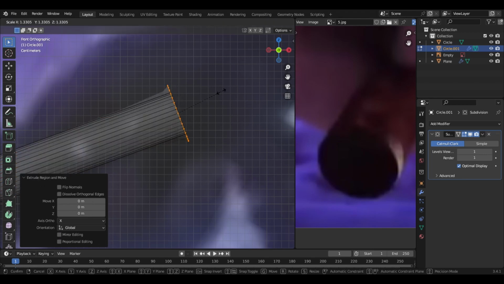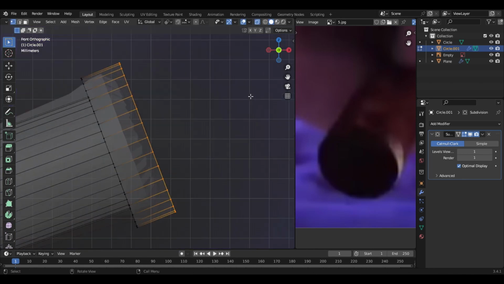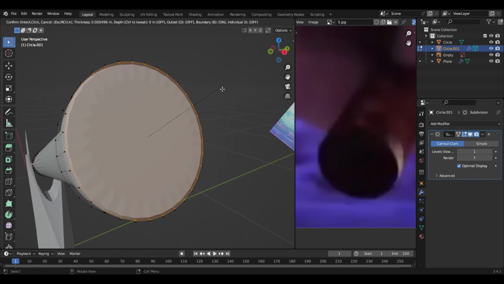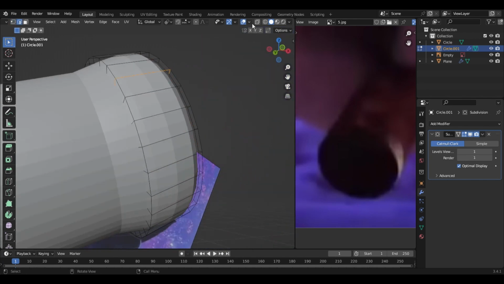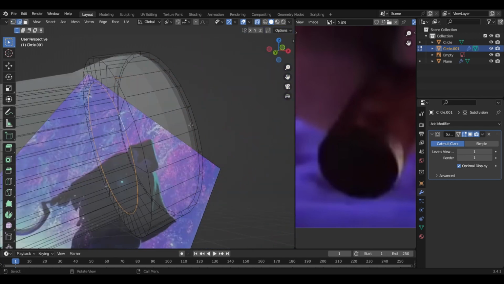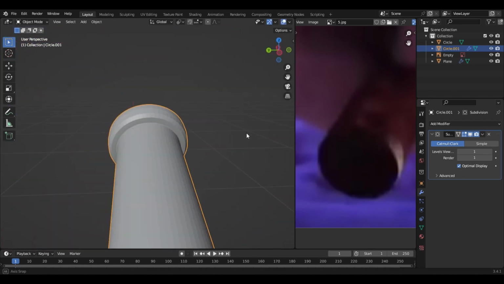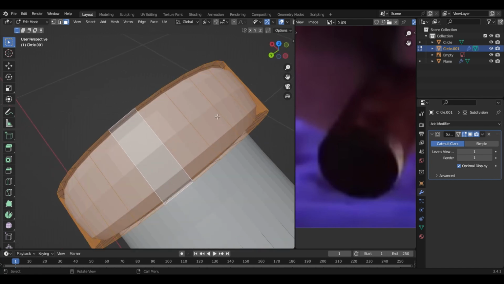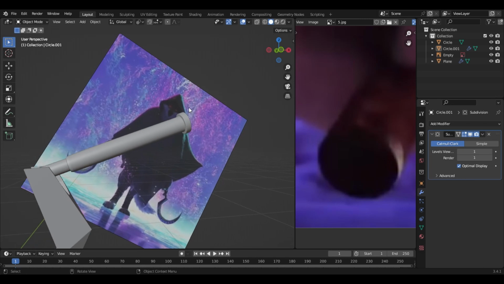Extrude it and scale it up. Extrude it once more and press F on it. And then you can just easily press I. Just gonna make it like this. And also on this part, select all these edges and press Ctrl B, with, I guess, yeah, level 3 is enough. And select all these faces, press I again, which is gonna make it look like this.